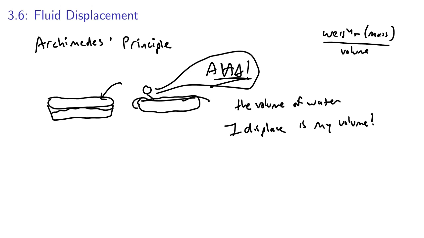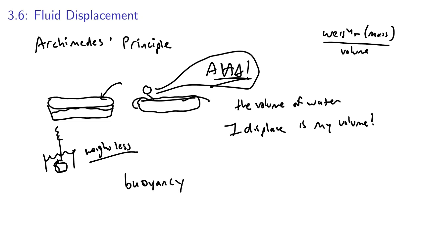Another thing that Archimedes noticed is if you put the crown or any other object into water, we submerge it into water and attach a scale, the object weighs less in water. This got him thinking as well, and he began to realize that this weight loss was due to buoyancy. Buoyancy is a hard thing to spell. It's like buoy, which is the tendency for a solid object to float when put into a fluid.